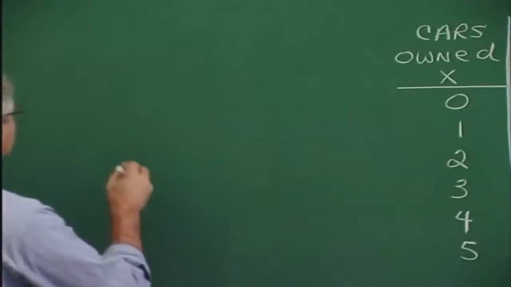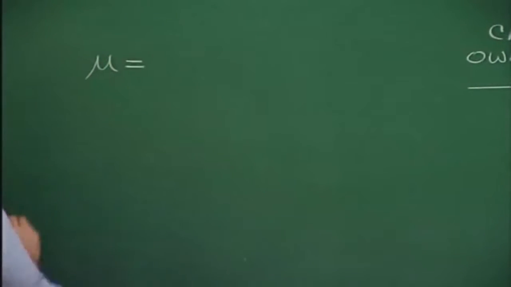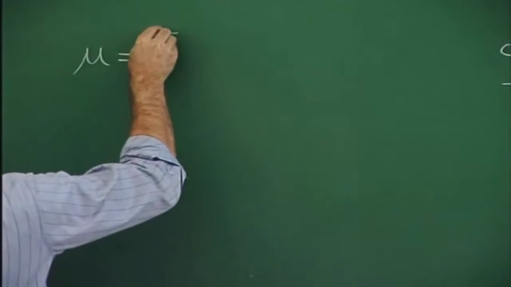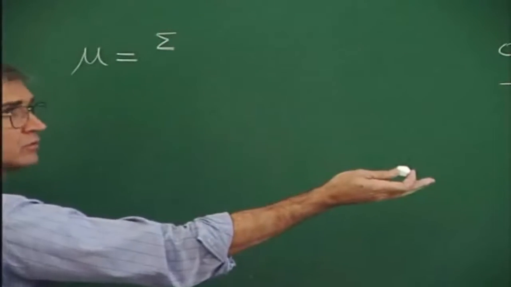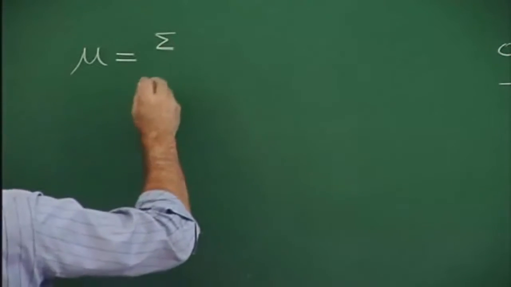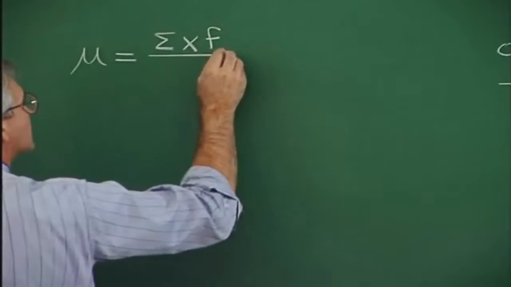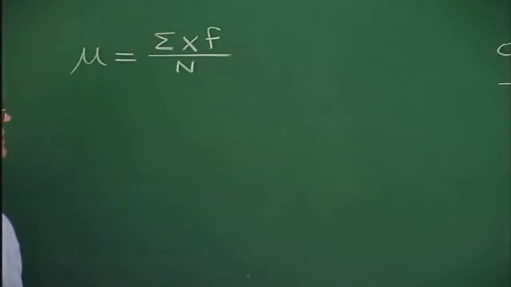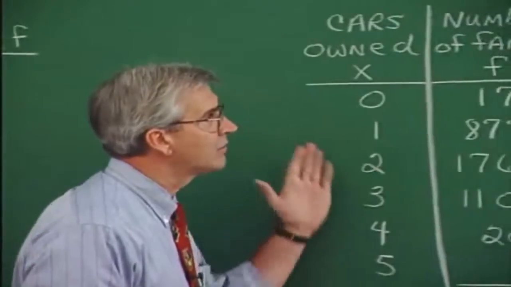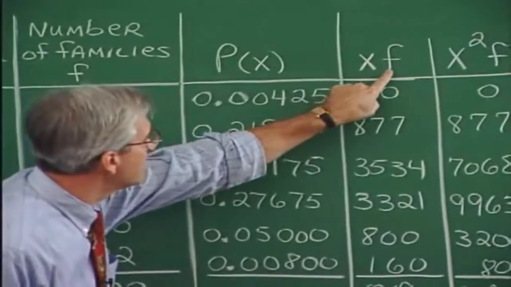If we're talking about a population, then the mean is noted like this. And recall that, if we're talking about a frequency distribution, which we had up here earlier before I changed that to P of X, it was the sum of X times F, and all of this is divided by N. Now the sum of XF, we come over here, and here's the X times F's.